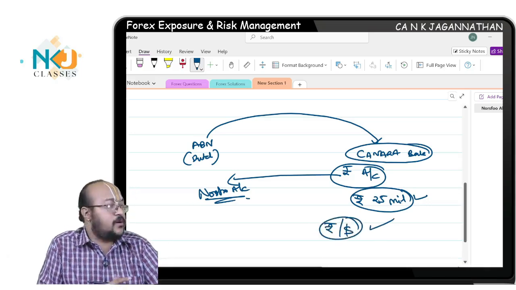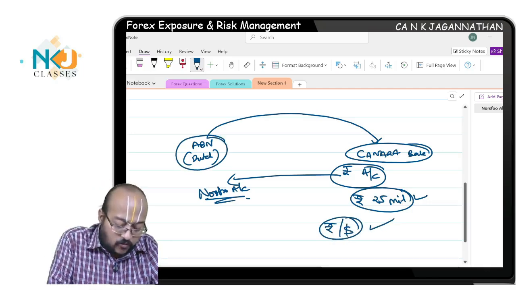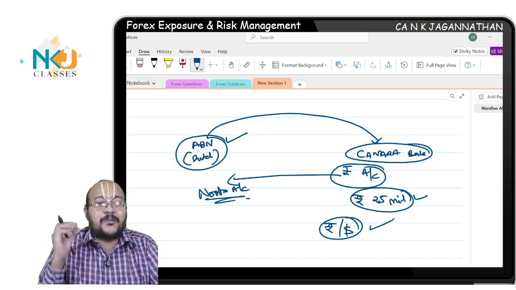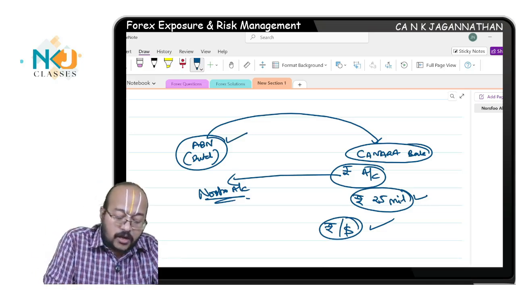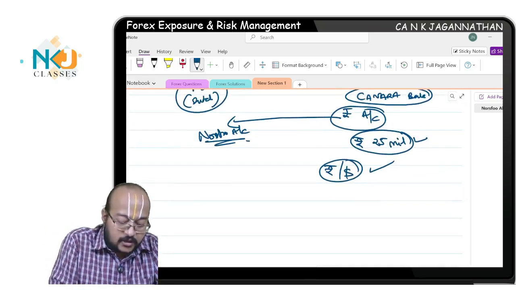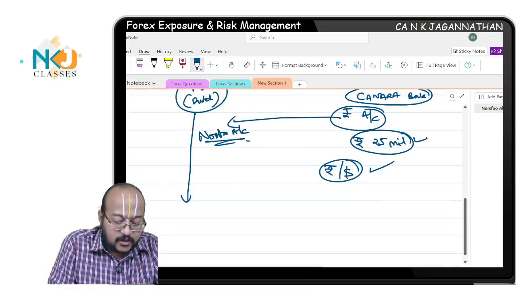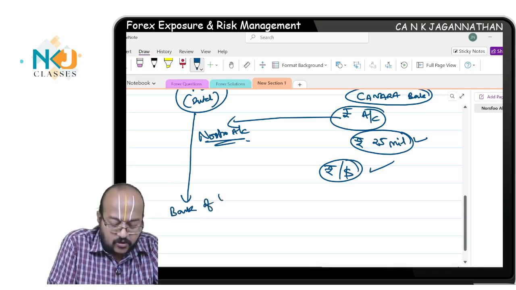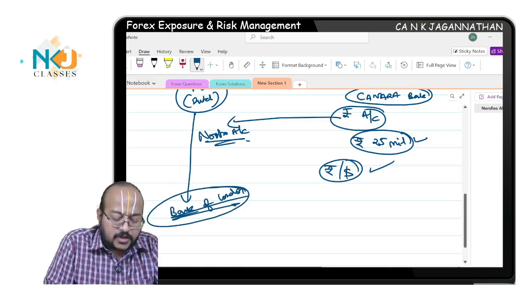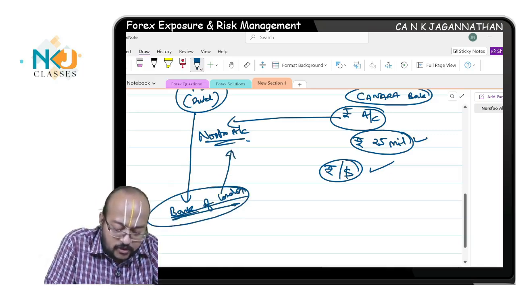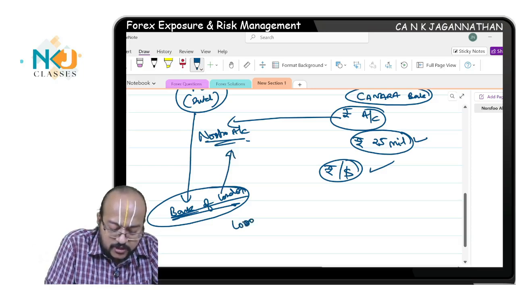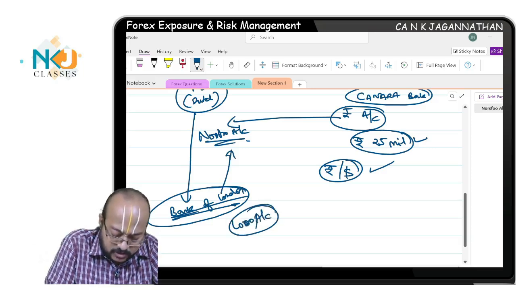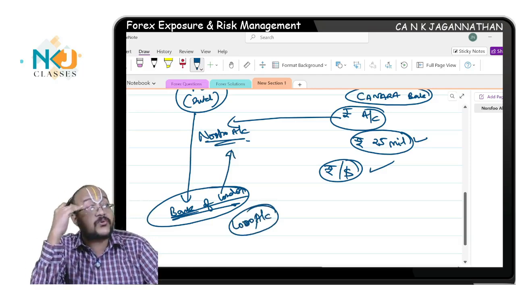So I want to buy rupees by paying pound, which I cannot do. To facilitate this transaction, there is one more bank, Bank of London. For them, this same Nostro account becomes a Loro account. That is what they mentioned in the question. Now don't get confused: the same Nostro account becomes Loro from their perspective.